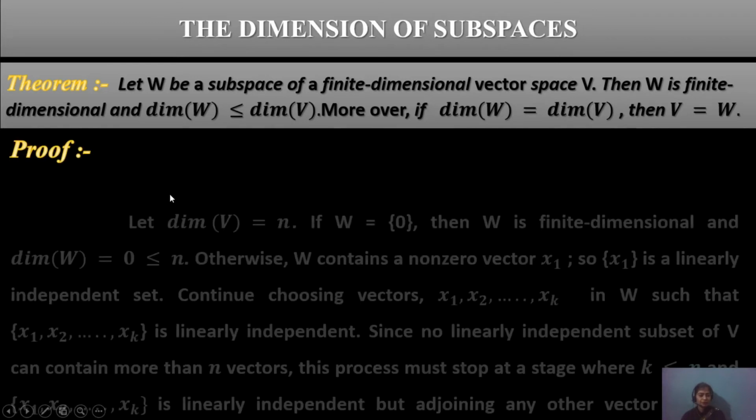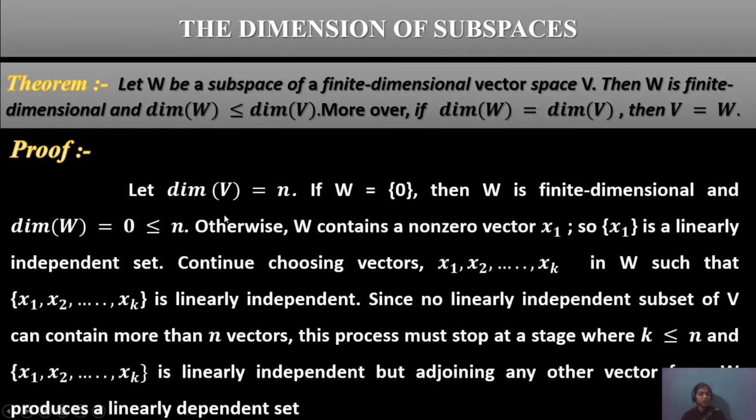Proof. Let dimension V equals n. If W equals 0, then W is finite dimensional and dimension W equals 0, which is less than or equal to n. Since n is greater than or equal to 0, the dimension of W can be any value such as 0, 1, 2, 3, 4, 5.